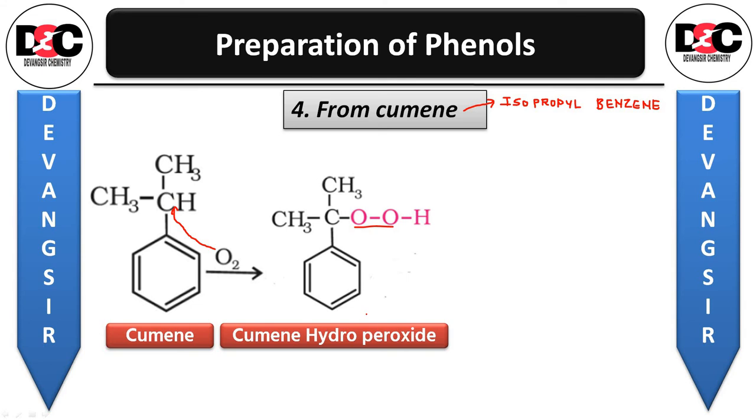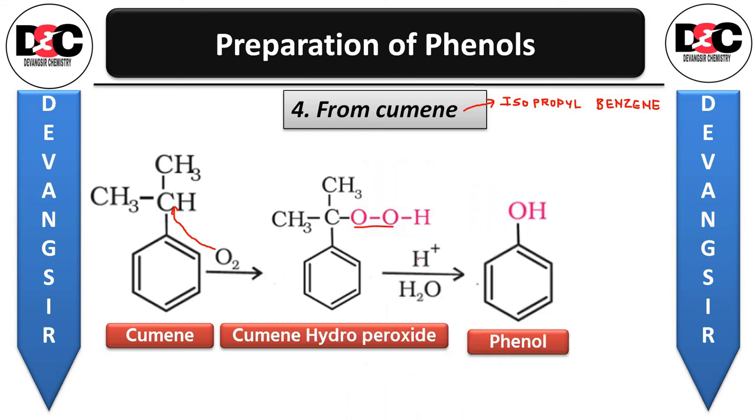It is converted to phenol and acetone by treating it with dilute acid. Treating it with dilute acid, it is going to give us 2 products. One is phenol and the second product is acetone. Phenol we know, then acetone.